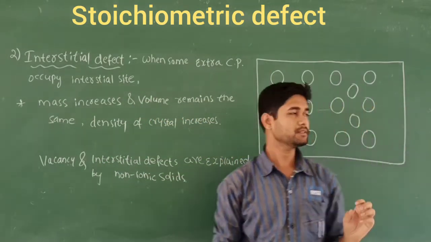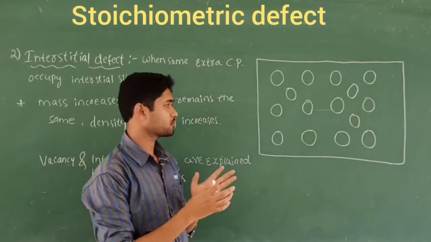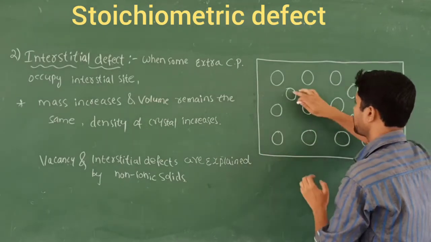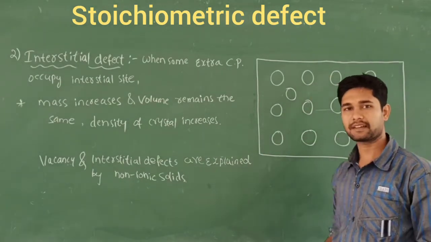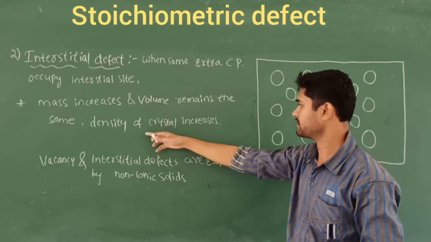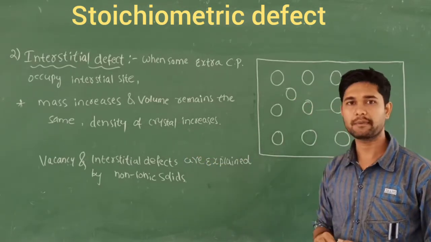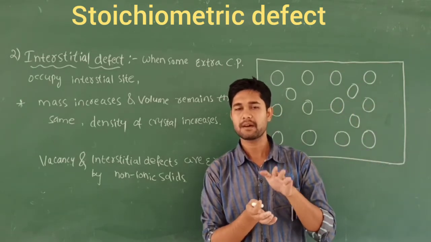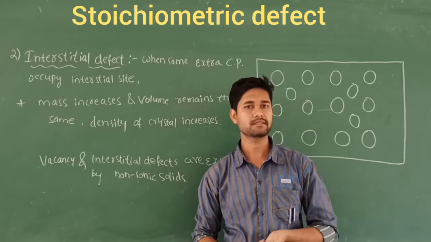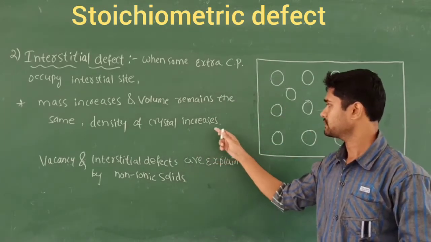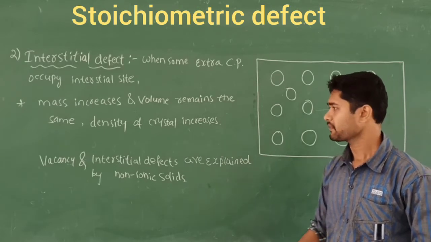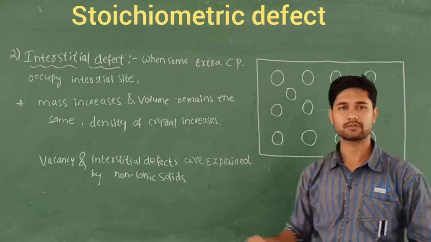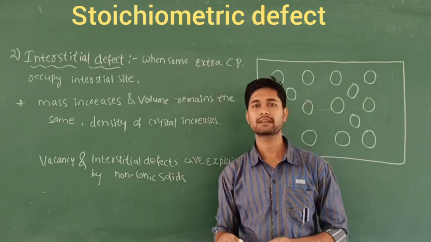And here, when the extra constituent particles increase, the total volume remains the same, but the mass increases. When the mass increases, the density also increases. So the density of the crystal increases. Whereas in vacancy defect, some vacant space is there, so the mass is reduced, and that's why the density is also reduced. But here the density increases. Also, vacancy and interstitial defects are shown by non-ionic solids. So these two defects come under the non-ionic solids.